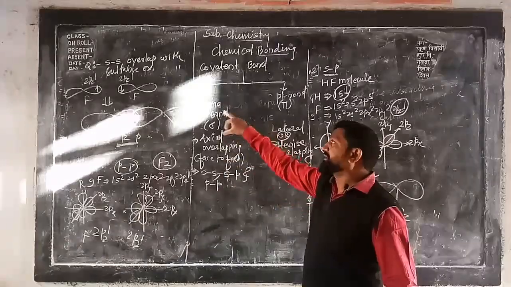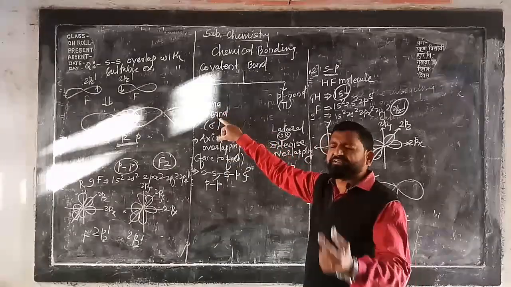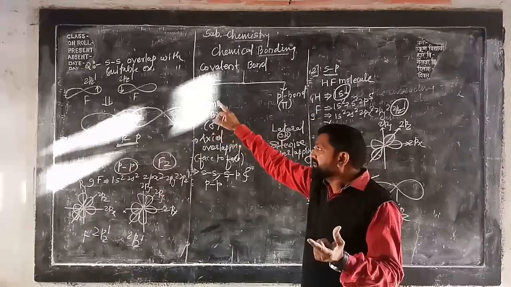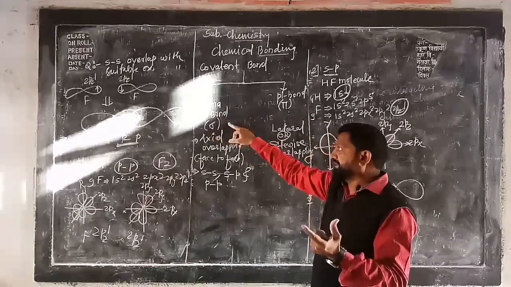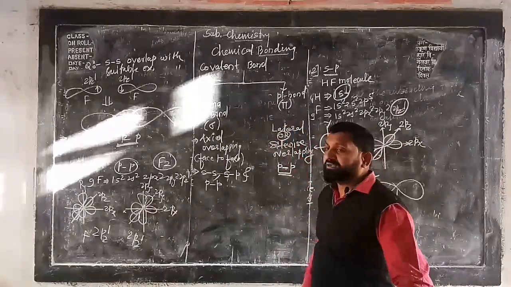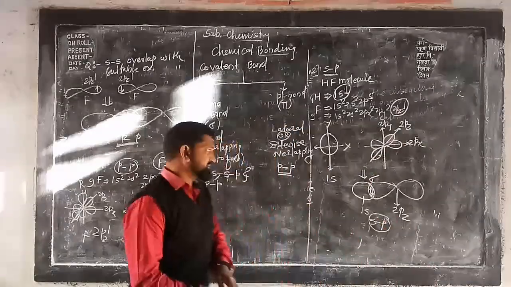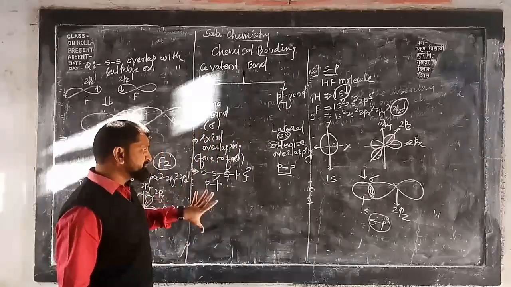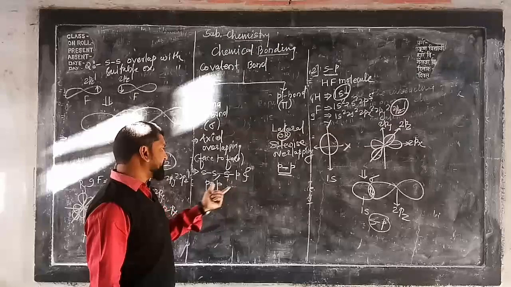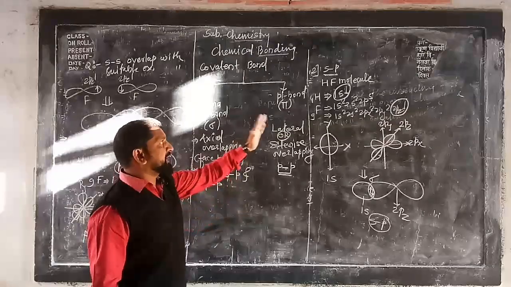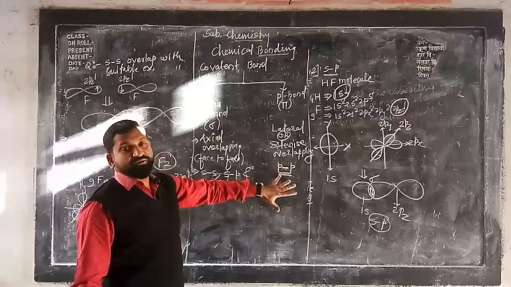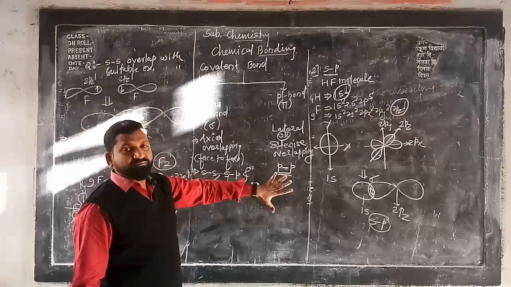After that, the bond enthalpy of sigma bond is very strong. Bond enthalpy means bond energy. Bond energy of sigma bond is very high as compared to the pi bond. After that, see here, sigma bond can be formed as a result of ss overlapping, sp overlapping, pp overlapping, but pi bond will be formed only as a result of pp overlapping.